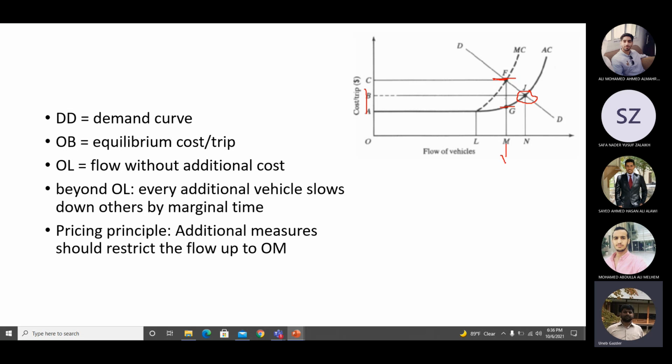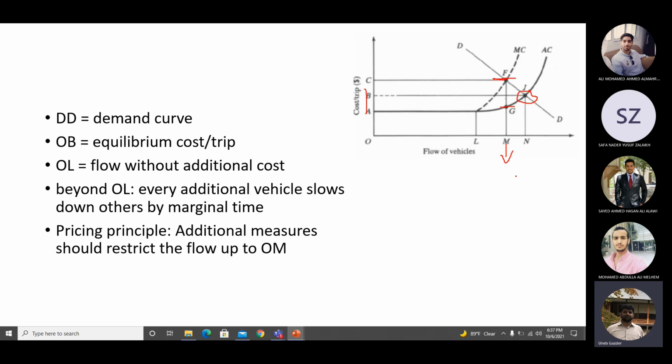At point M. So I can allow a little bit of congestion on the road until marginal cost becomes equal to average cost, because up till point M I have not reached the maximum revenue, the maximum profit.